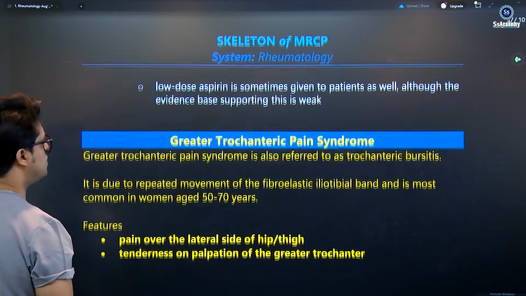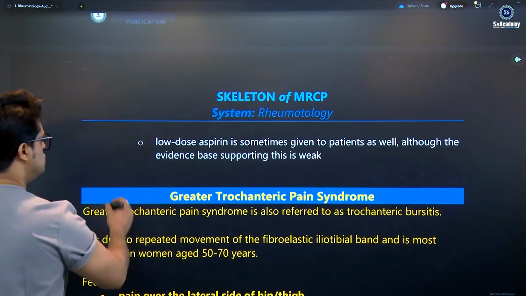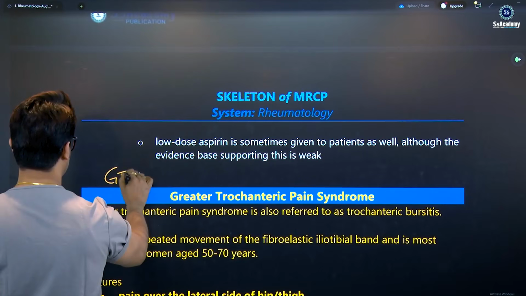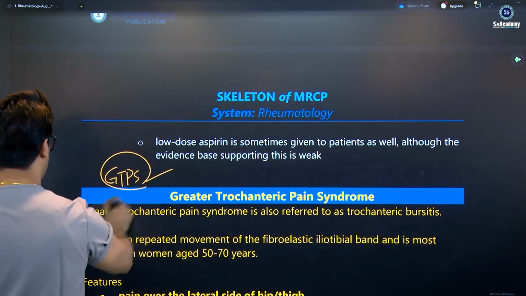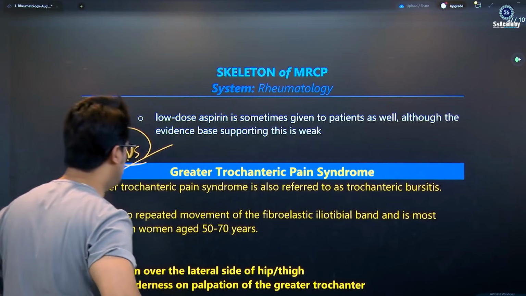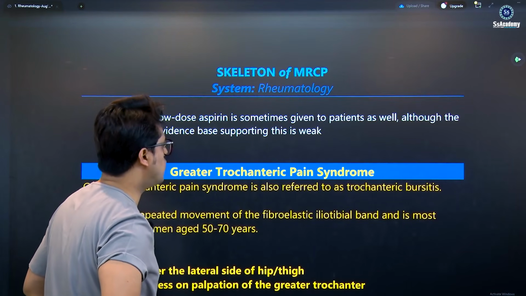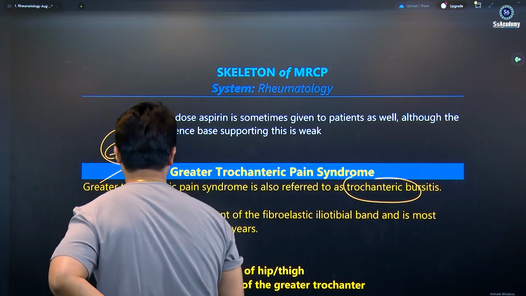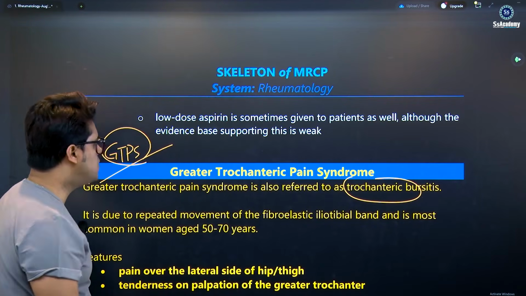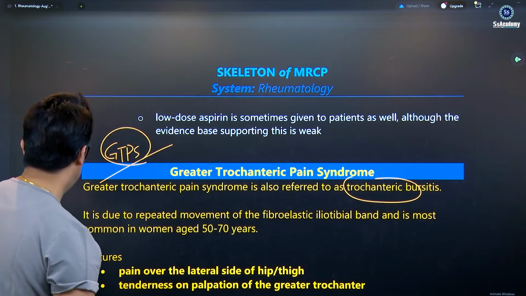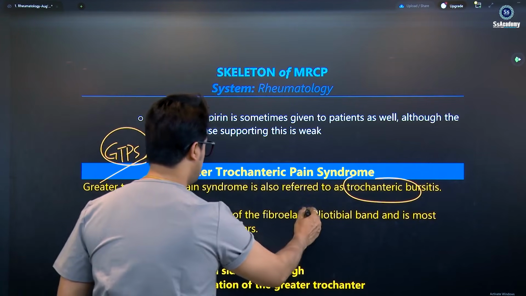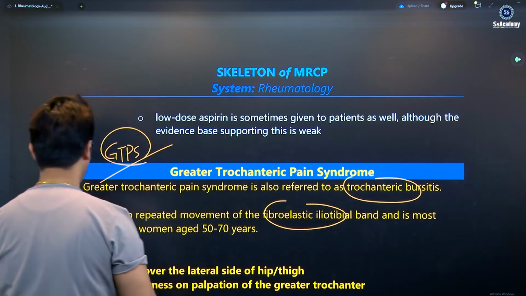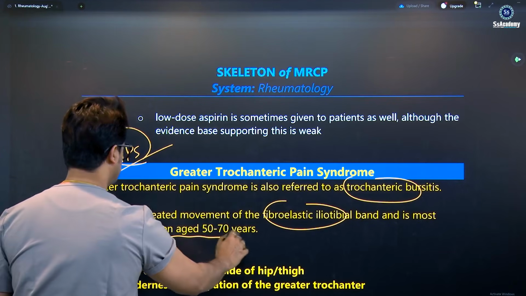Greater trochanteric pain syndrome is the GTPS. It's a 1-star emerging topic. Greater trochanteric pain syndrome is also referred to as trochanteric bursitis. Yes, my dear. It is due to repeated movement of the fibroelastic iliotibial band, and is most common in women aged 50 to 70 years.